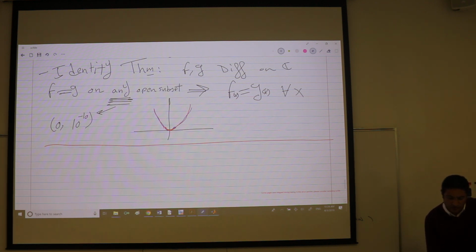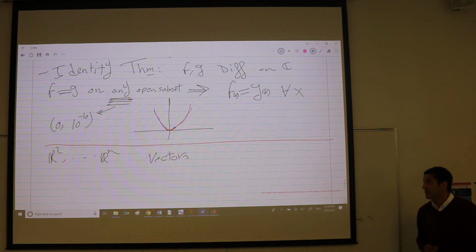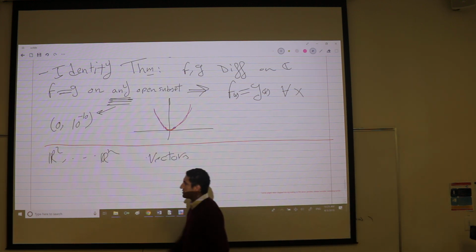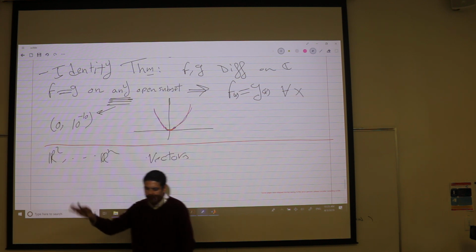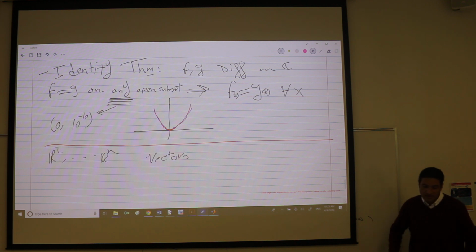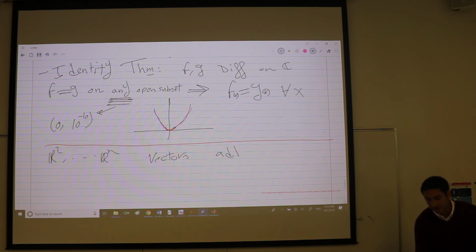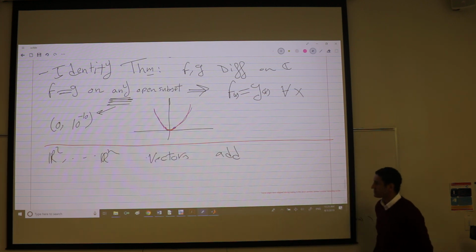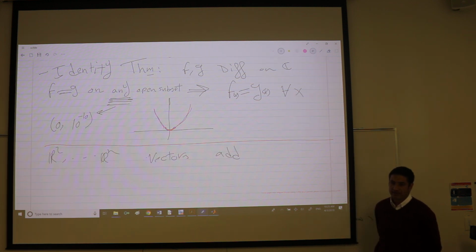So let's talk about vectors. So R2, Rn vectors. We failed to give them the structure of a field. Multiplication is not very interesting. We cannot multiply two vectors in R2 and get a vector in R2 in an interesting way. It's not interesting at all. So yes, we can add two vectors to get a vector. So it's closed under this definition. So it's a group under addition. But multiplication, no. We don't multiply two vectors to get a vector.